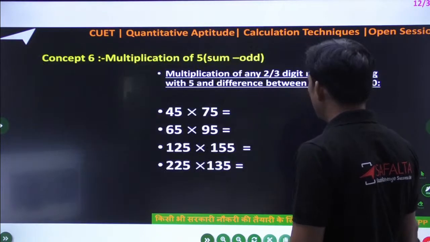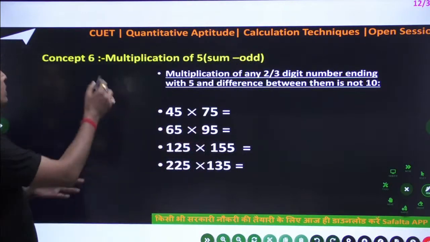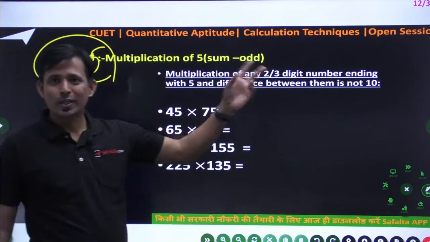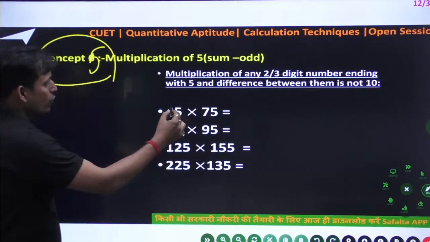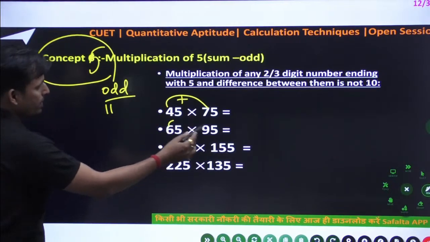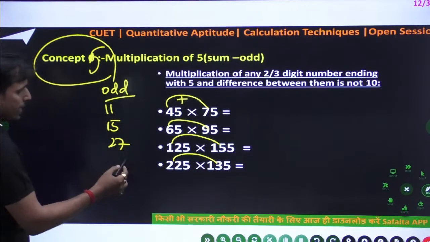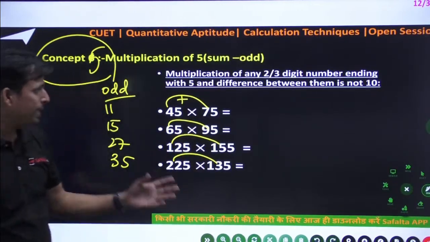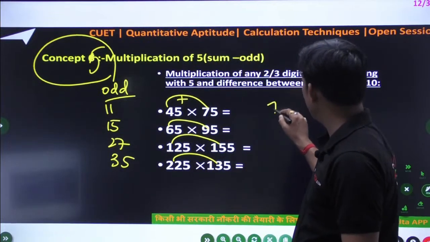I think we have one more, odd. So this is the last one. Because I already told you, you can write this as concept number 5, part 2, because the sum is odd; in the last slide the sum was even. So 4 plus 7 is 11, this is odd, meaning the sum of the first two terms. 6 plus 9 is 15, 12 plus 15 is 27, 22 plus 13 is 35. Yes, all are odd. So in that case, write down what we wrote, like 25 here, 75.